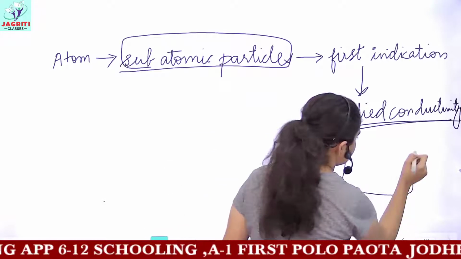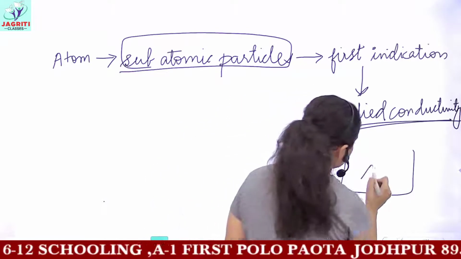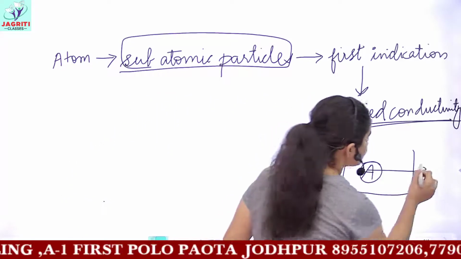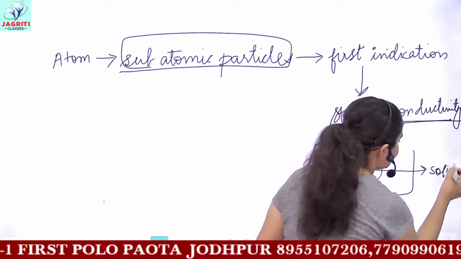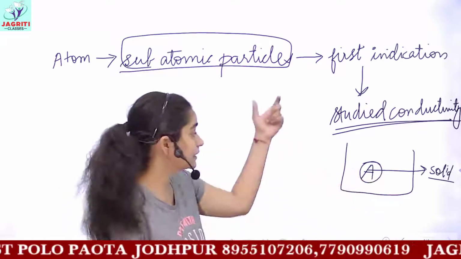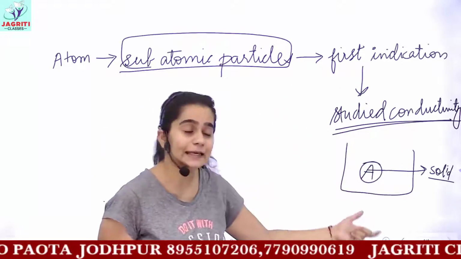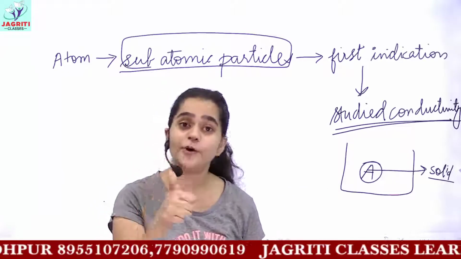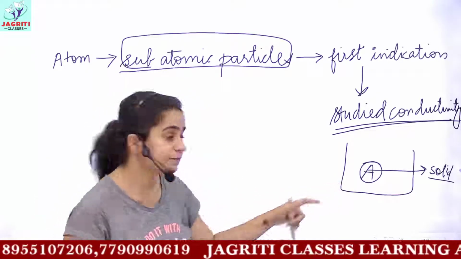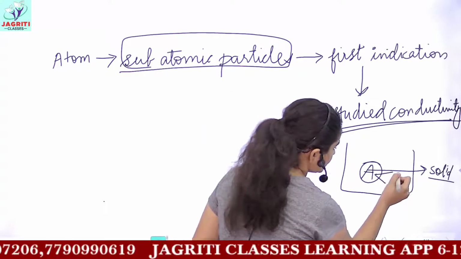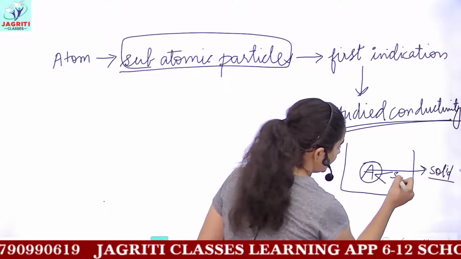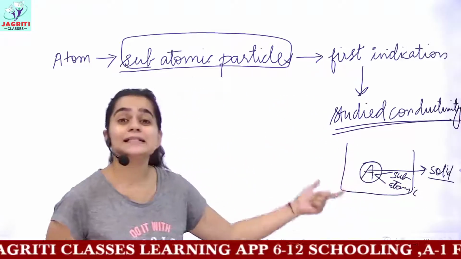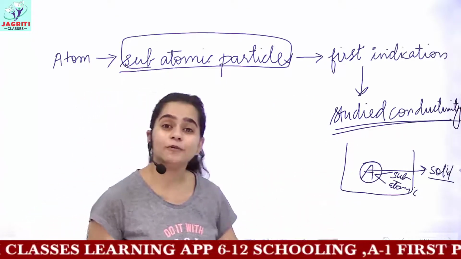If you take a beaker and you take an atom A, this atom in solid state will not undergo any conduction. It will not help in conduction or transport of electricity. But when you dissolve this solid, when you melt this solid in the molten form, or you take this solid in a dissolved form, this component breaks down into some kind of lower subatomic particles, and these subatomic particles are responsible for the transfer of electricity.